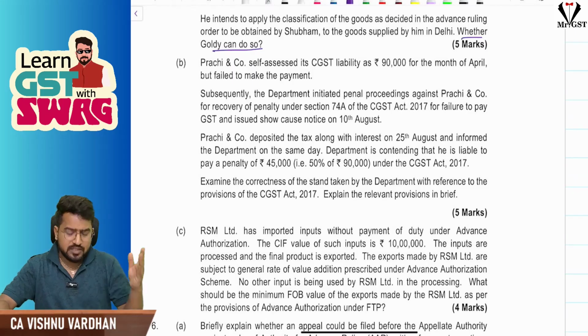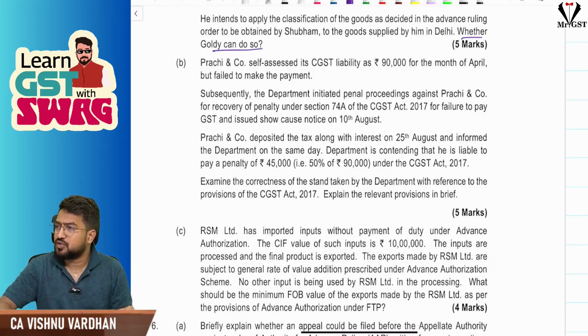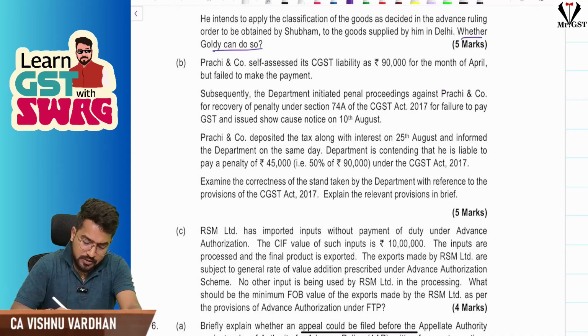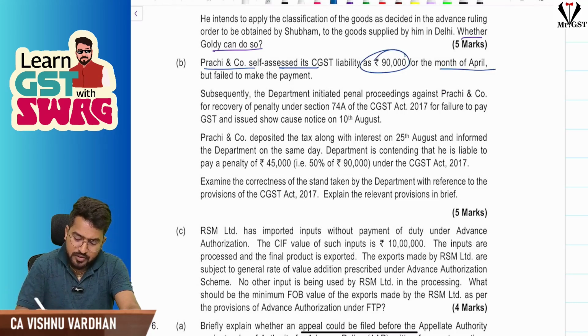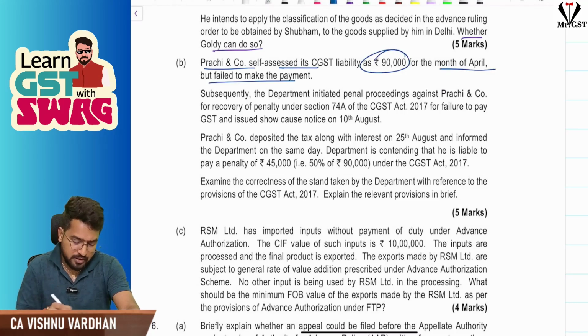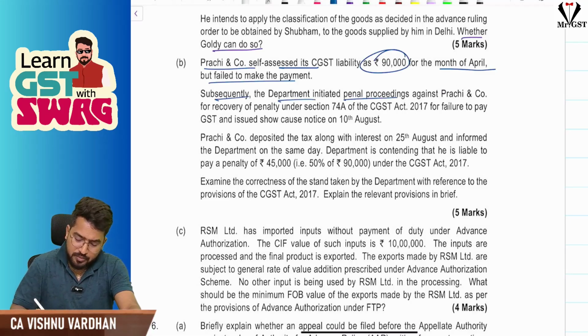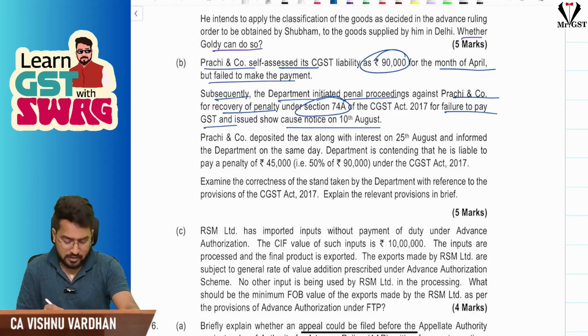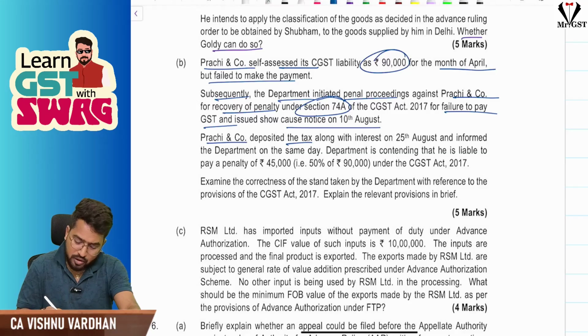Next, I repeat, you just go through the answer once fully, so that you will understand the sentence formation, all these things. And the next question is, Prachi and Co. self-assessed its CGST liability of 90,000 for the month of April, but failed to make payment. Subsequently, the department initiated penal proceedings against Prachi and Co. for recovery of penalty under section 74A for failure to pay that, and issued a show cause notice on 10th August. Prachi deposited the tax along with interest on 25th August.